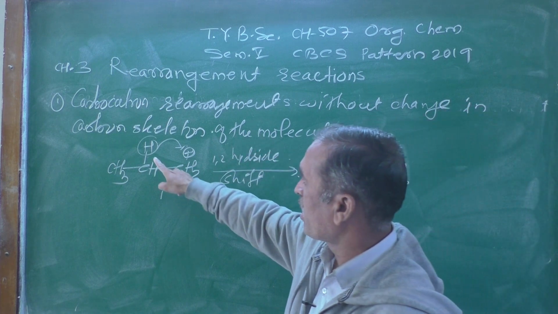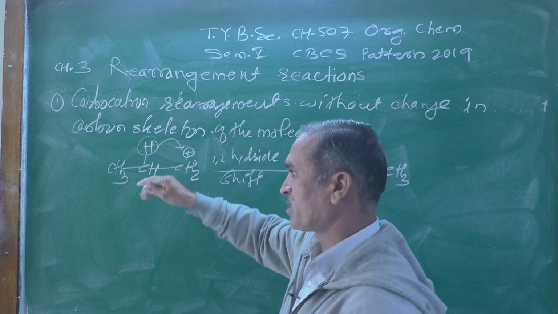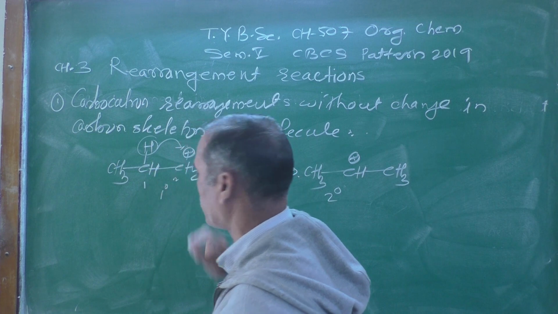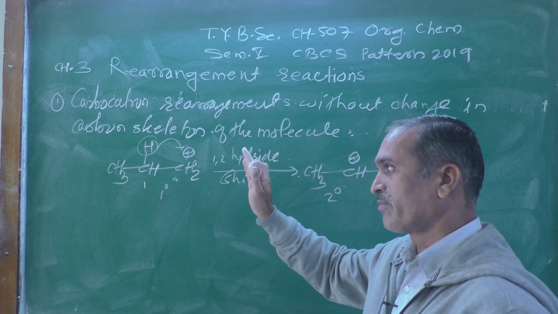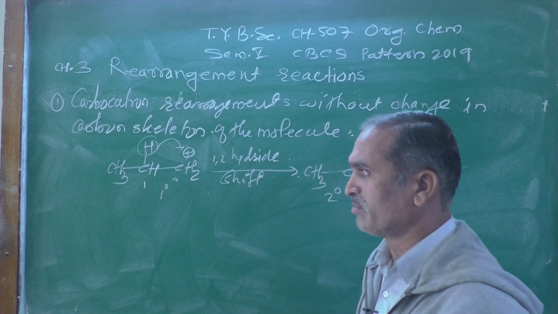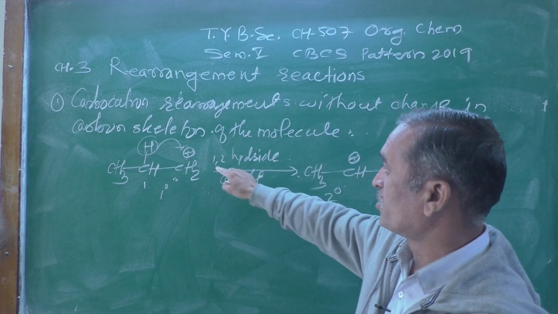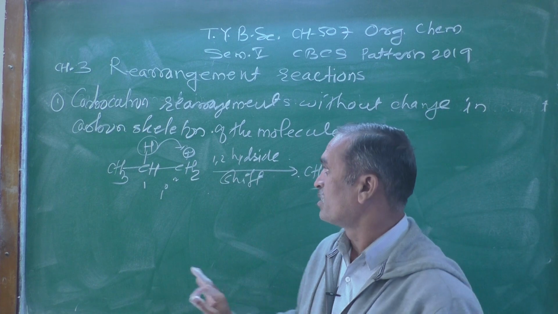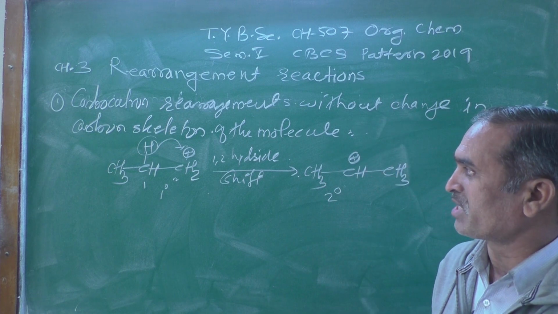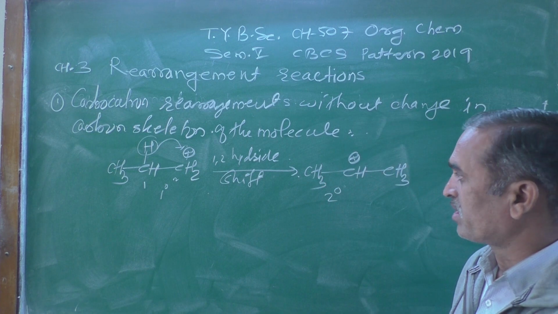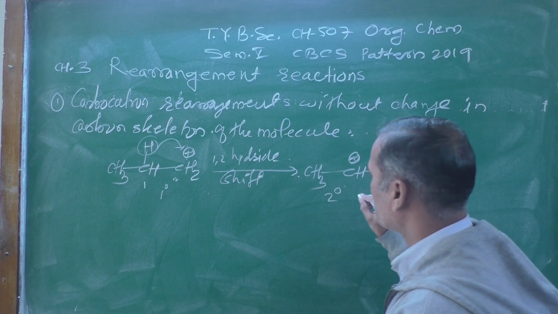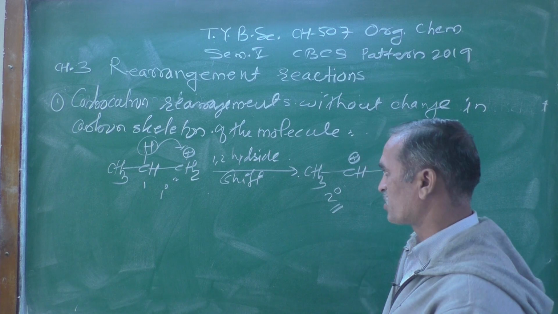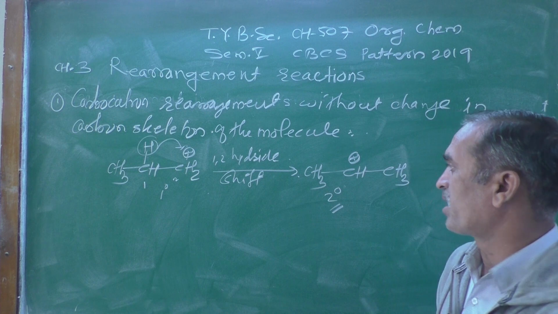Only a hydrogen atom, a hydride, is shifted. When that hydrogen goes from atom number 1 to atom number 2, from one atom to another adjacent atom, it is known as a 1,2 hydride shift, or you just call it a 1,2 shift. While shifting that hydrogen atom, the driving force behind it is the formation of a secondary carbocation, and as we know, a secondary carbocation is more stable as compared to a primary carbocation.